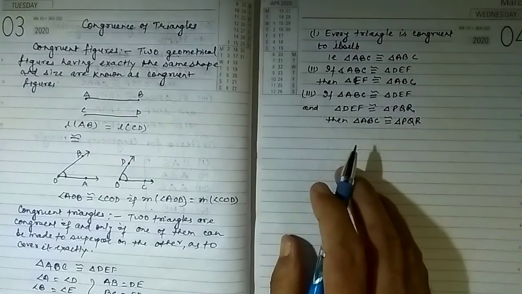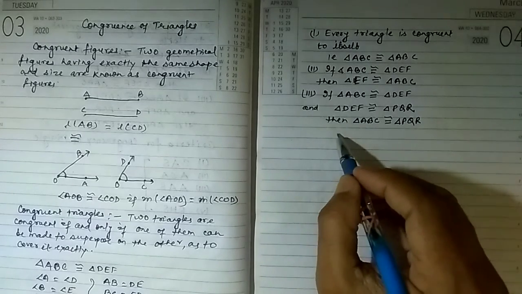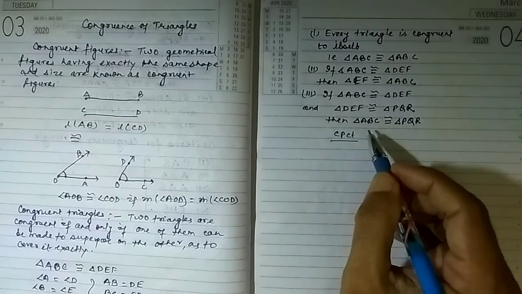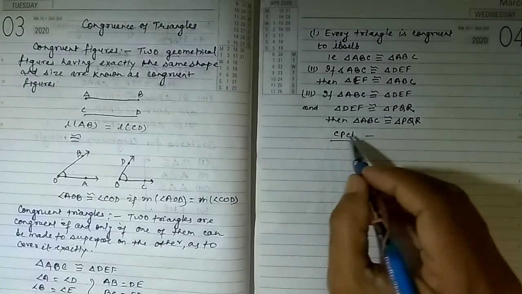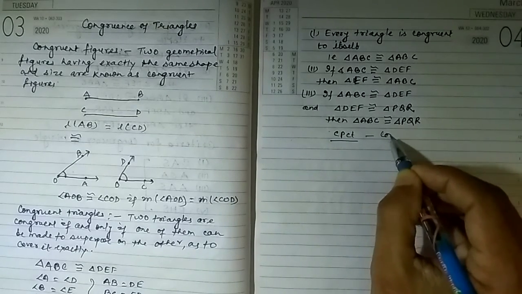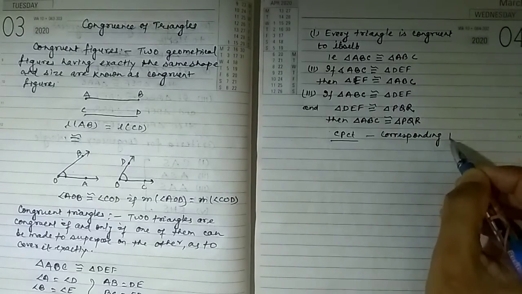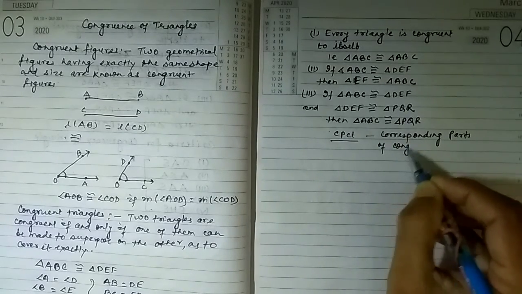When two triangles are congruent, their corresponding parts are equal, and we use the abbreviation CPCT for this: corresponding parts of congruent triangles. We write this short form for corresponding parts of congruent triangles.